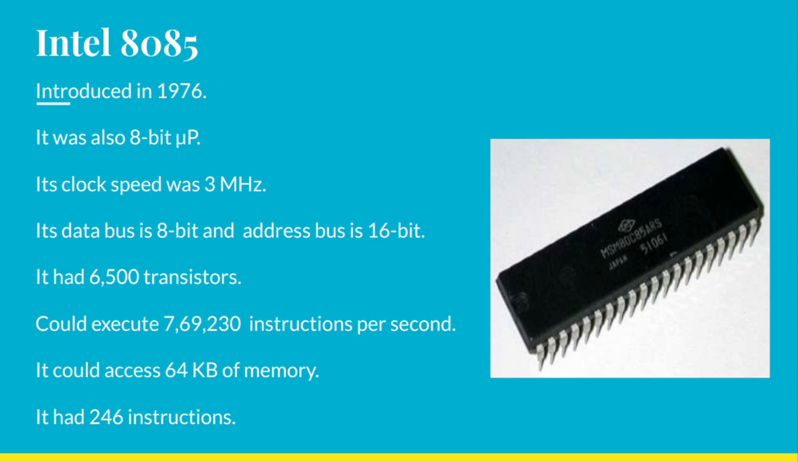Then we have the Intel 8085. It was introduced in 1976. It was also an 8-bit microprocessor. Its clock speed was 3 MHz. Its data bus is 8-bit and address bus is 16-bit. It had 6500 transistors and could execute 7,69,230 instructions per second. It could access 64 kilobytes of memory and it had 246 instructions.